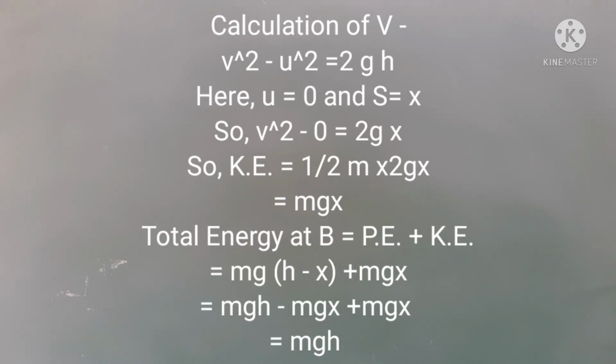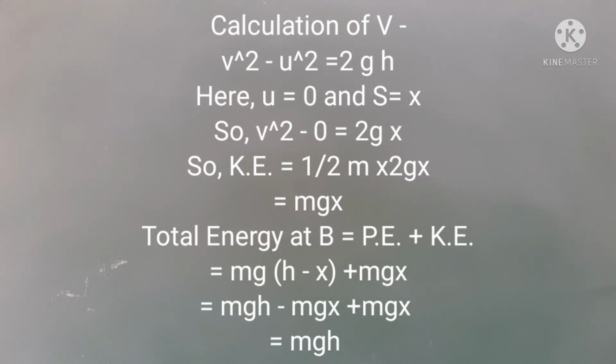Put this value in equation 3. We get kinetic energy at position B is equal to half m into 2gx is equal to mgx. Total energy is equal to potential energy plus kinetic energy is equal to mg within bracket h minus x plus mgx is equal to mgh minus mgx plus mgx is equal to mgh.